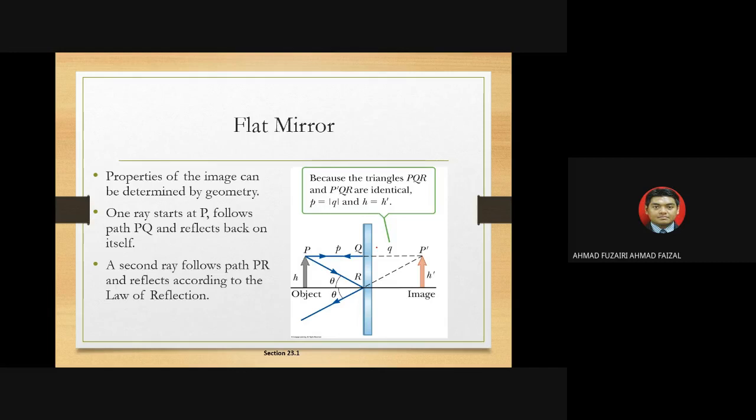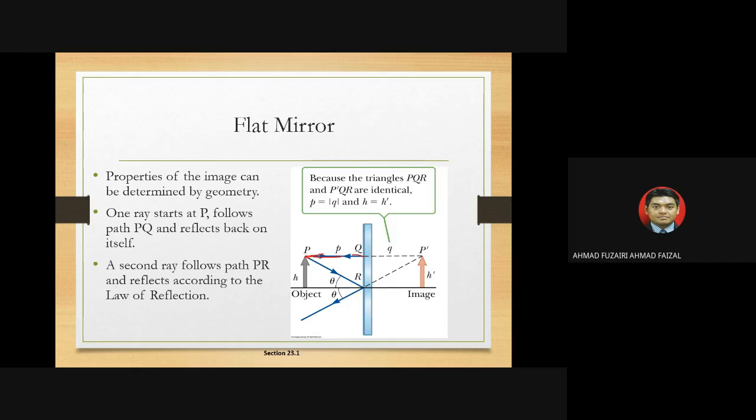The properties of the image can be determined geometrically. One ray starts at P, follows path PQ, and reflects back on itself. Look at how they draw it. First, P is the object. Go straight that way, and because this is the mirror, it reflects back.